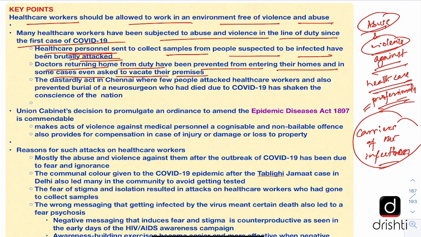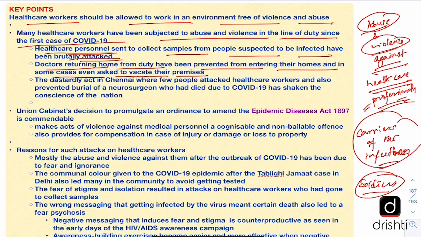So on one hand, the government is saying that these healthcare professionals are like soldiers and they should be respected, while on the other hand, what is being seen on the ground is totally different, where these healthcare professionals are being subjected to a lot of abuse and violence.